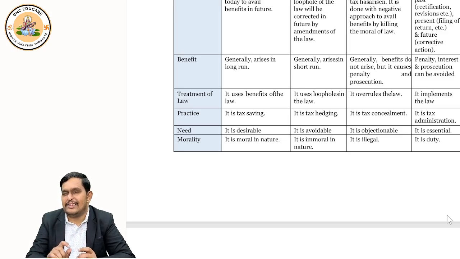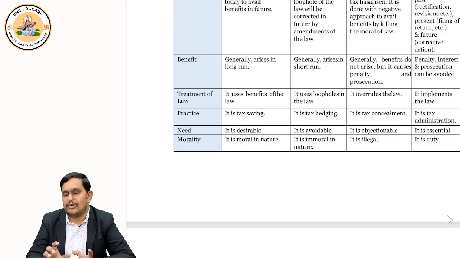Similarly, tax planning is moral. It's moral, you do it. Tax avoidance is immoral, unethical. Okay. Tax evasion is obviously illegal, right? And finally, tax management, it's your duty, right? To follow the calendar of income tax. So it is duty oriented. It is administration oriented. Okay.